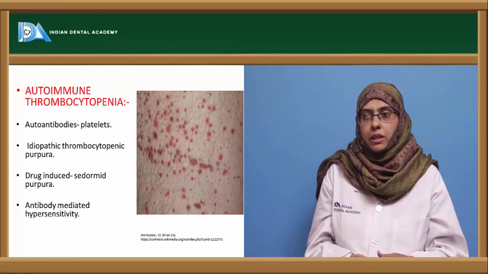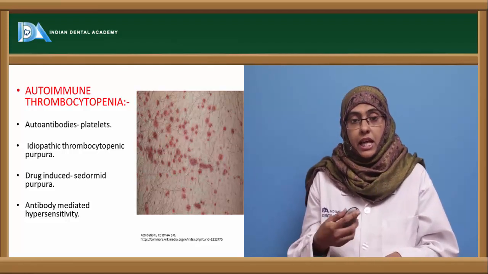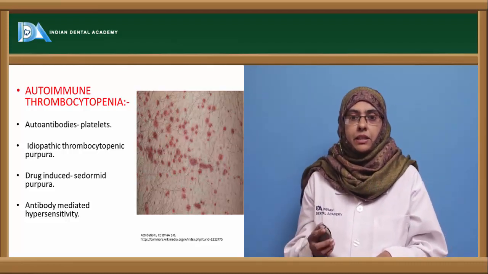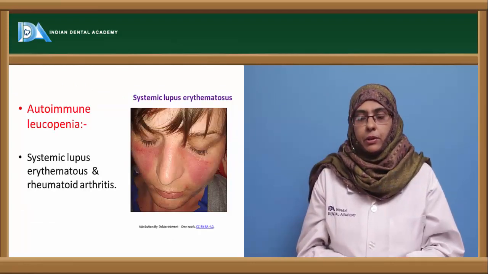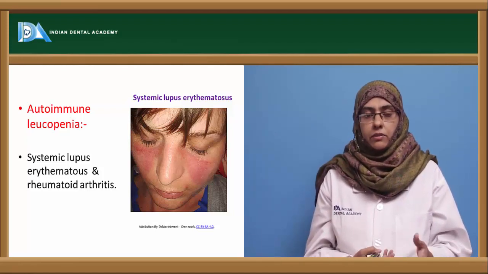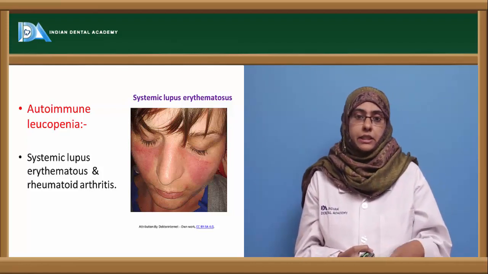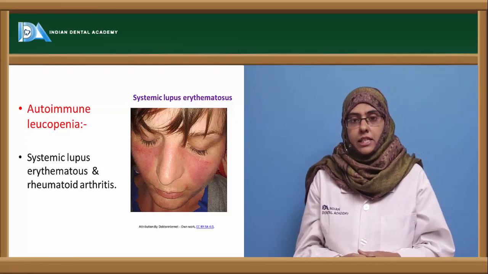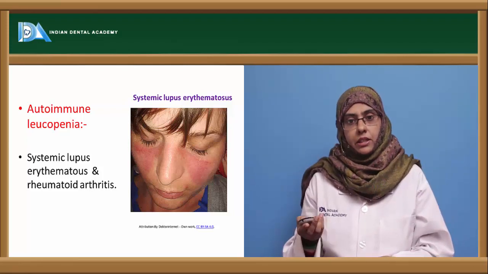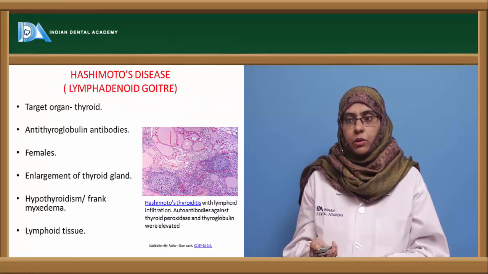So mostly seen in Sedormid purpura, and here it is called an antibody mediated hypersensitivity reaction, because the antibody is going and binding to the platelets that have been changed by the drug. Next is autoimmune leukopenia. Here the autoantibodies are produced towards a wide variety of the organs of the body, mostly seen in type 3 hypersensitivity reaction, which is induced by the antigen-antibody complex, called systemic lupus erythematosus and rheumatoid arthritis. So type 3 hypersensitivity can also be mediated and can lead to autoimmune leukopenia.